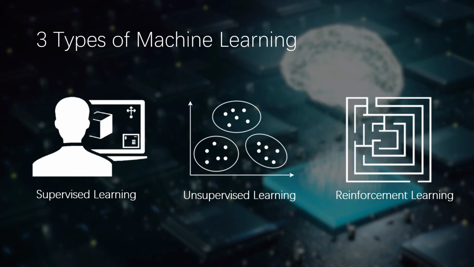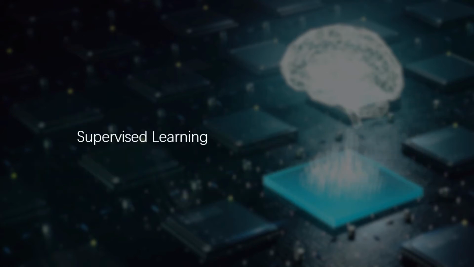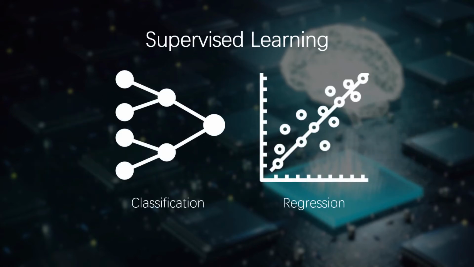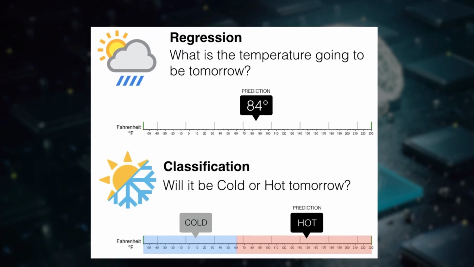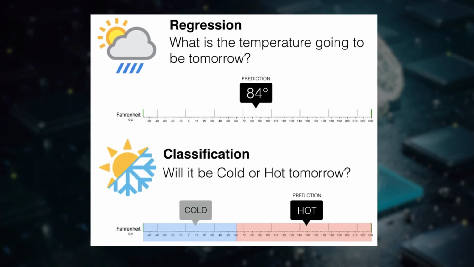In this particular video, we will be focusing on supervised learning. There are two types of supervised learning: classification and regression. We usually use classification for discrete output data, while we use regression for continuous output data. To further understand the difference between regression and classification, let's take a look at this example. So in this example, a regression model can be used to predict temperature for the next day, while a classification algorithm can determine the weather, whether it is cold or hot, according to the given temperature values.